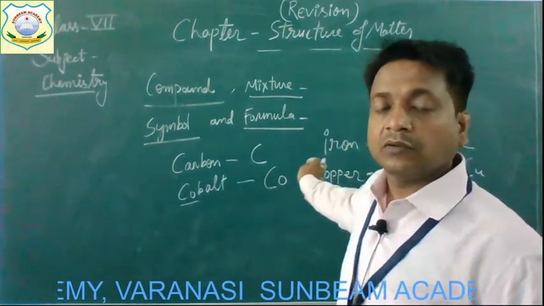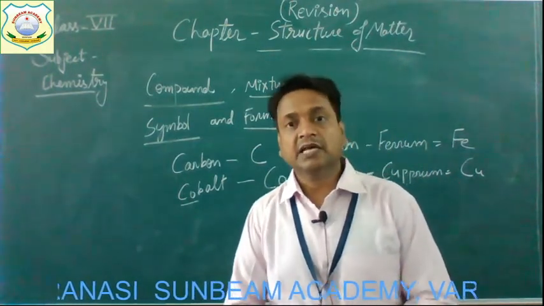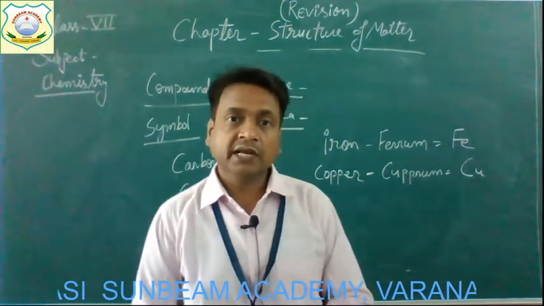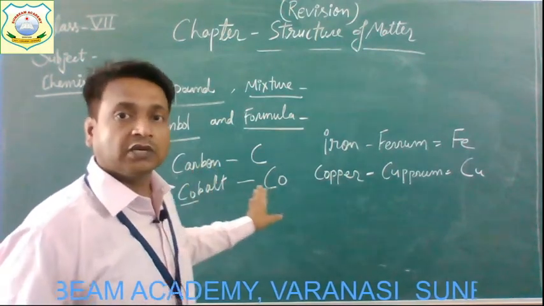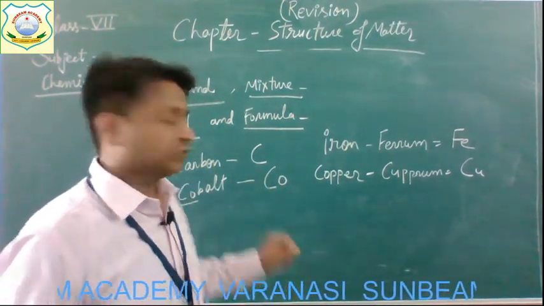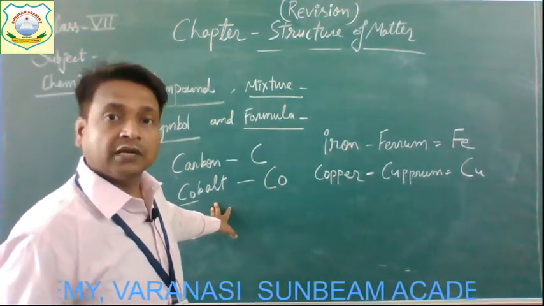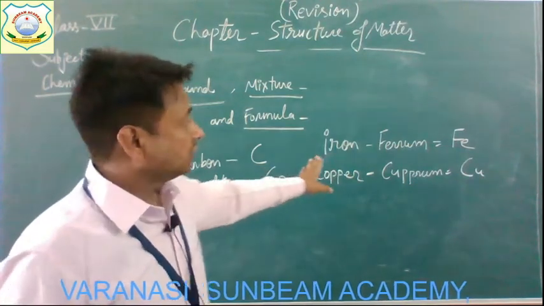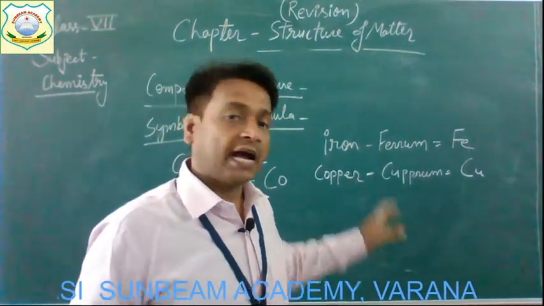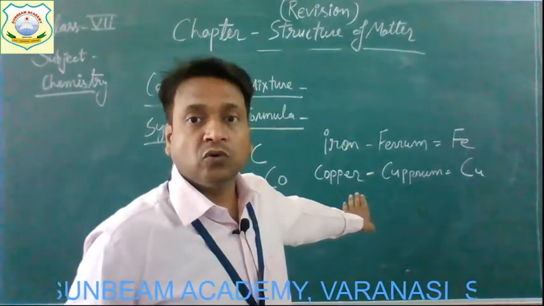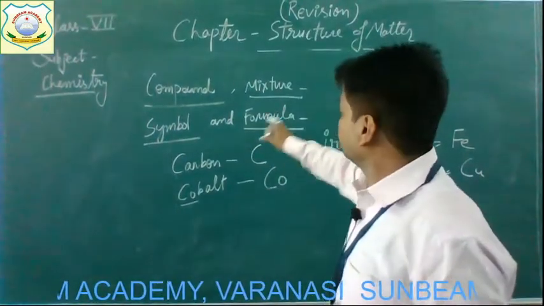Okay, so these are the three different ways by which the symbols of elements are denoted. Either using the first letter of the English name, like carbon, hydrogen, oxygen, nitrogen, and all; or the first two letters of their English name, like cobalt, sodium; and the third way, using the letters of the Latin name, like iron, copper, gold, and all. Understood, children? Now, the next one is the formula.